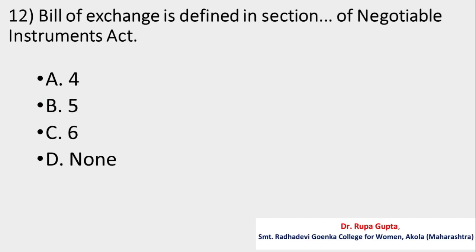Question number 12. Bill of exchange is defined in section dash of the Negotiable Instrument Act. The options are A, 4, B, 5, C, 6, D, none. And the correct answer is B, 5.